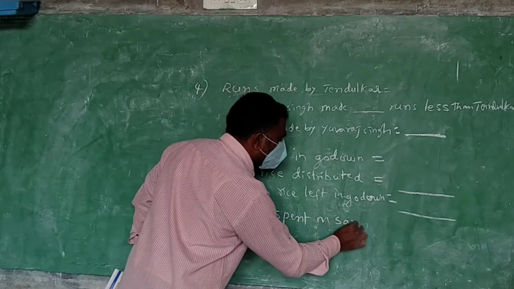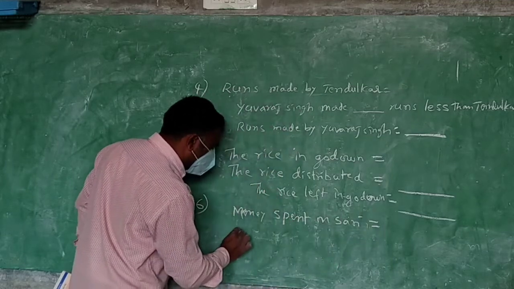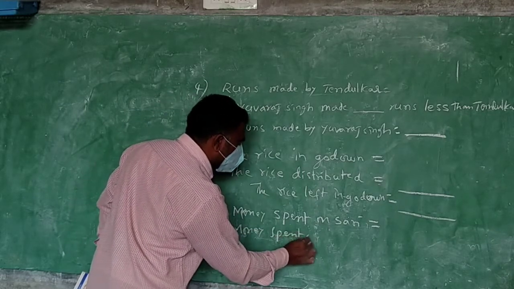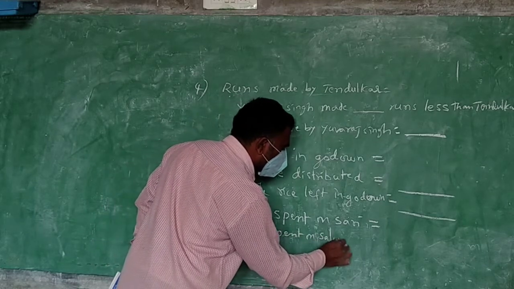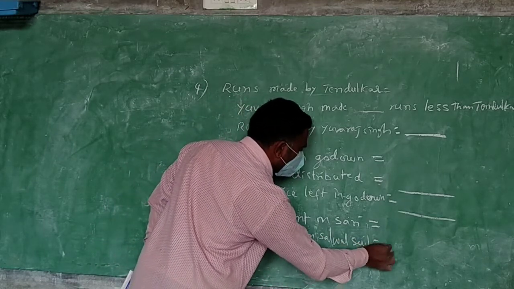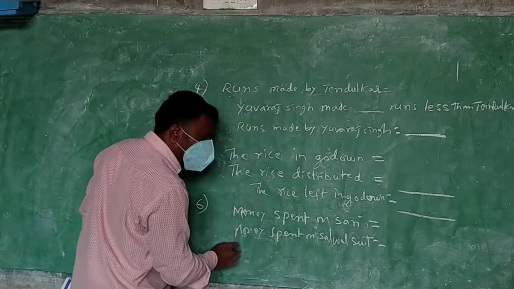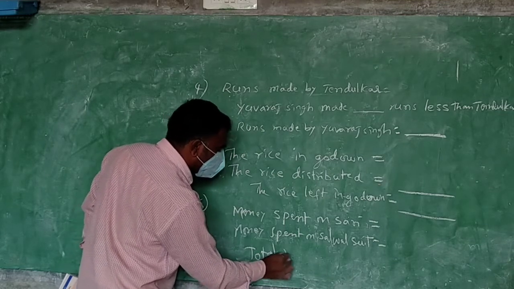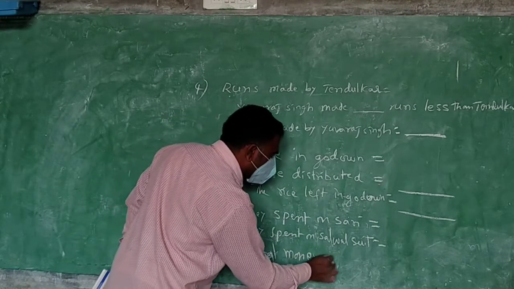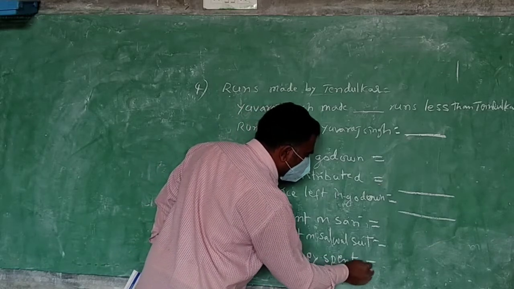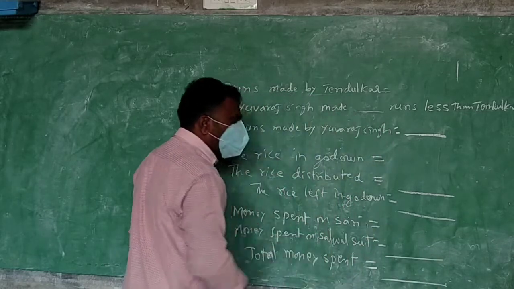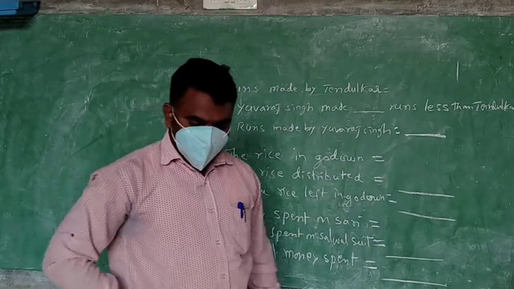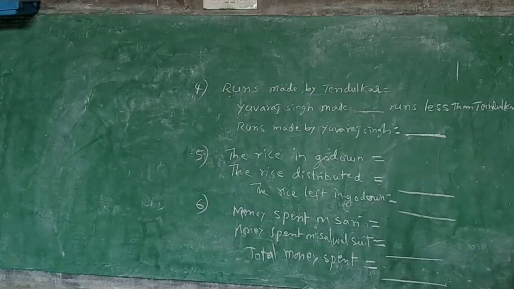Money spent on saree. You know how much? Second step: money spent on salwar suit. You know that is also how much? Now what should we write? Final step: total money spent. You have to practice these steps also. Then what should we do? We will do the addition and write the answer. Okay, now write only steps.